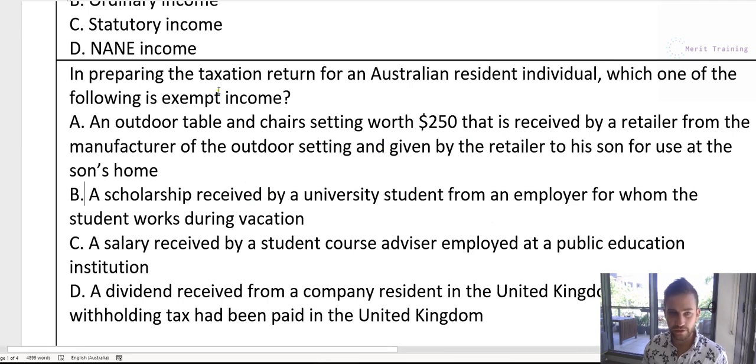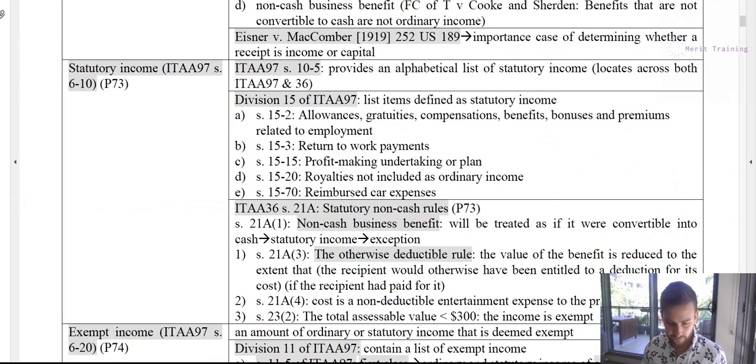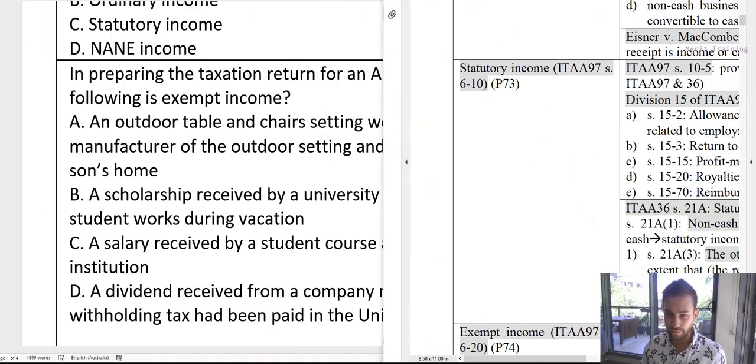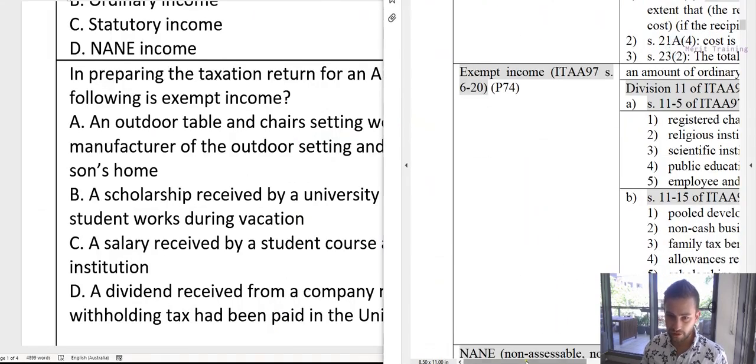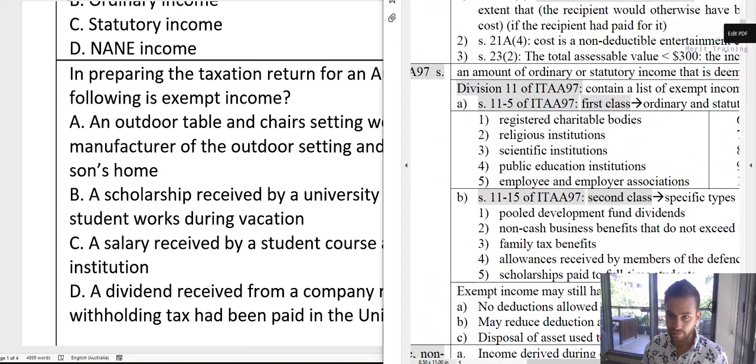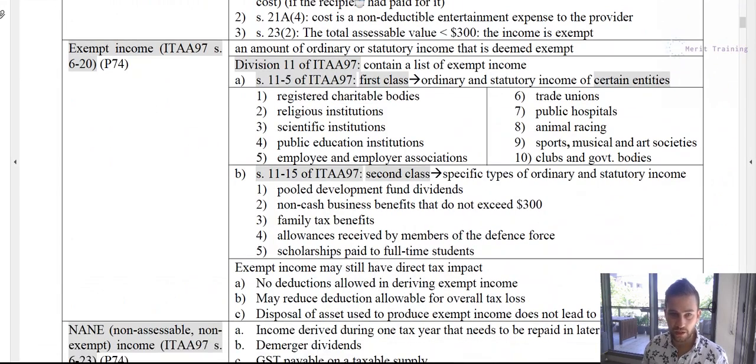Now, how I would approach this is, because we're trying to figure out which one is exempt income, instead of going through these one by one, let's look at what constitutes exempt income and then look for that within the answers. So if we bring up our notes, which you can purchase from our website, exempt income is down here on page 10, and we can see that these are the key exempt income components, and they're specifically listed as I mentioned before. The first one is any amount of ordinary income which is deemed exempt. That's not very helpful. What else? Okay, so it includes all of these.